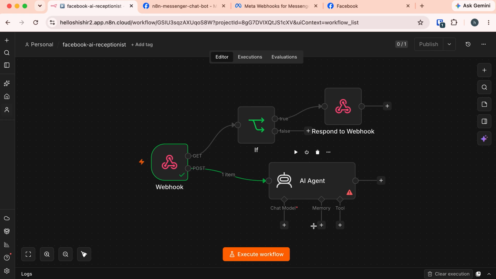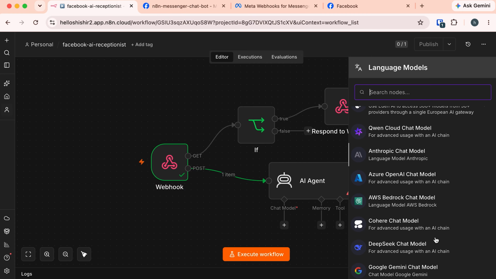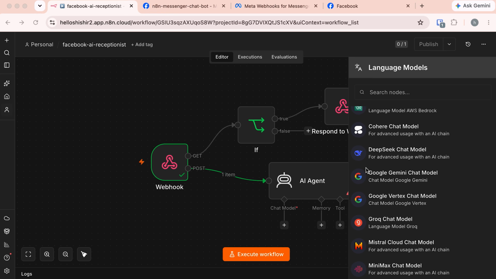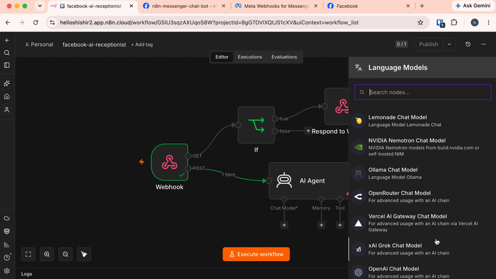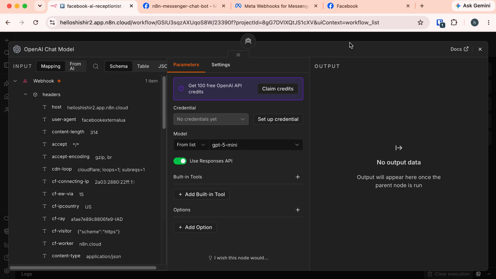For adding the chat model, click on this plus icon. Here you can see the available chat models in n8n. It supports various chat models. You can add Google Gemini chat model, or you can add Ollama chat model, Anthropic, and many others. I am going to use this OpenAI chat model. So let's select that. This is the configuration window of the OpenAI chat model.